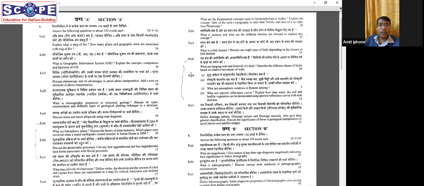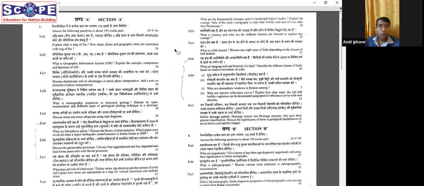Then coming to the next question, again checking the 3 questions. First question from geomorphology 3A, 3B isostasy from general geology, and 3C from structural geology. Again, there's a mix of chapters. It's not concentrated on a single chapter. 4A, hanging wall and footwall and different types of faults depending on relative movements of the wall, straightforward from structural geology.